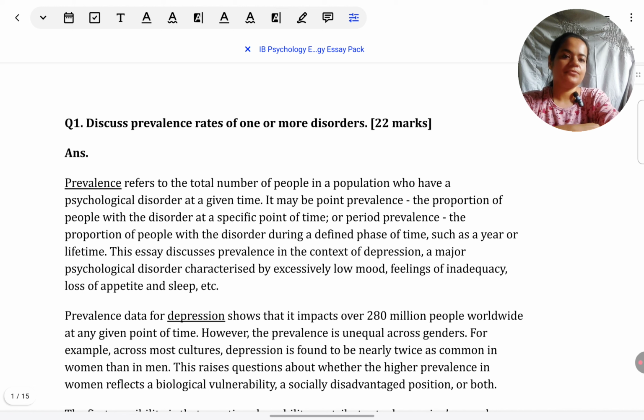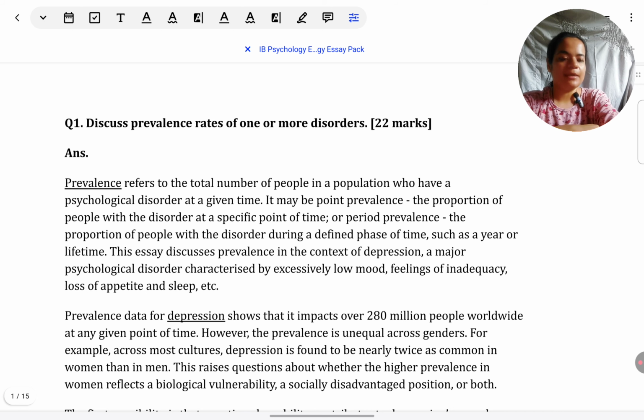In today's class for year 2, we will go over one question, one ERQ from etiology of abnormal disorders. This is about prevalence rates. Many times students forget that prevalence rates are also a part of etiology. They just focus on explanations for various disorders. So this is quite a neglected question that I want to take up today.